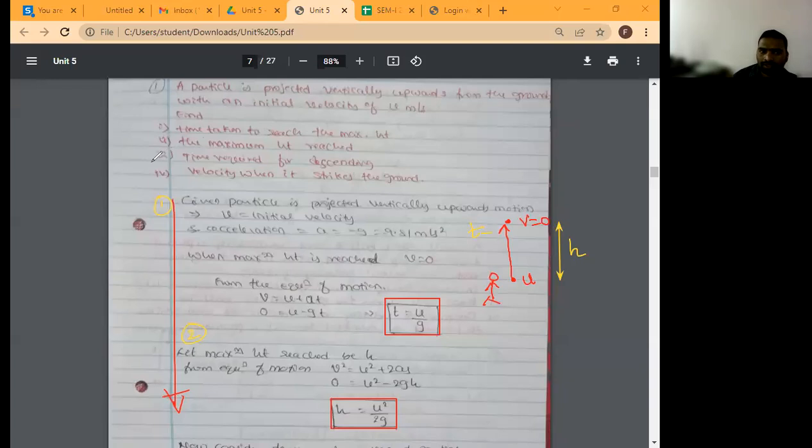Third one. Should I give a hint? Time required for descending. Where was the ball first? It was in the hand of a person. He has thrown it. Now where is the ball? It is at a height h. What is the velocity at this point? 0. Now the same ball will come back to the ground. Correct? Everyone?